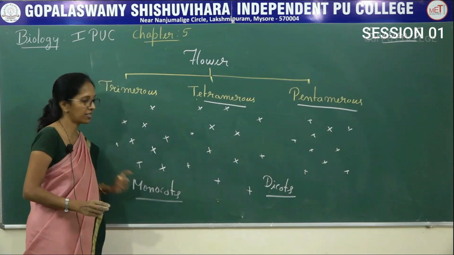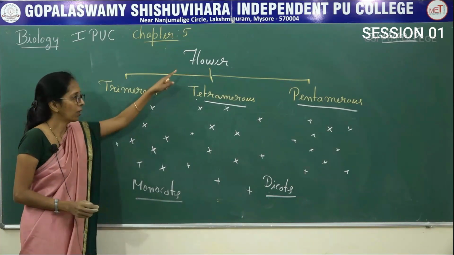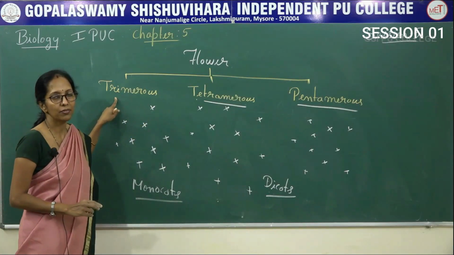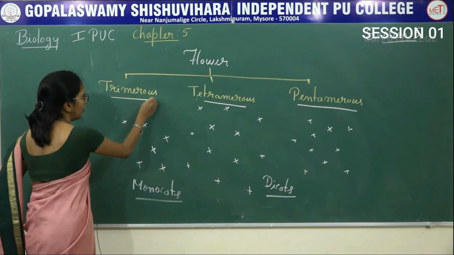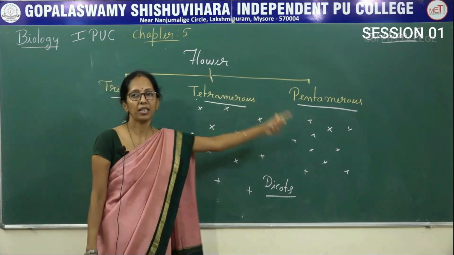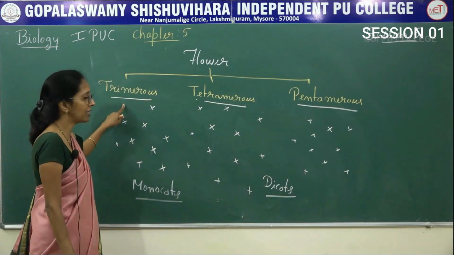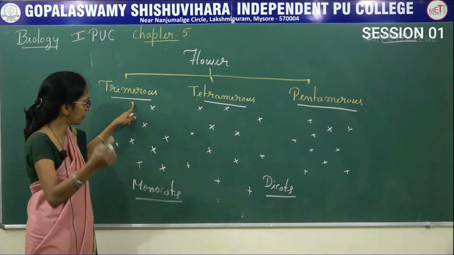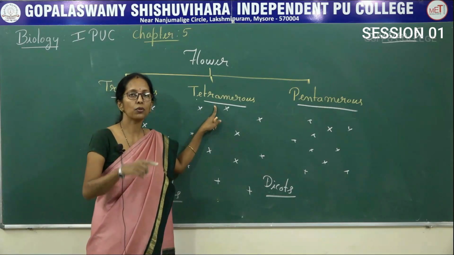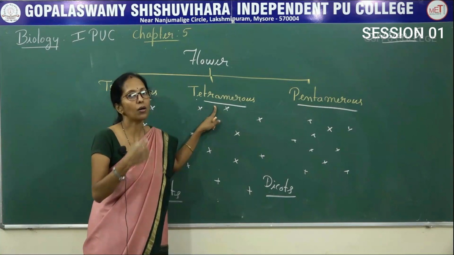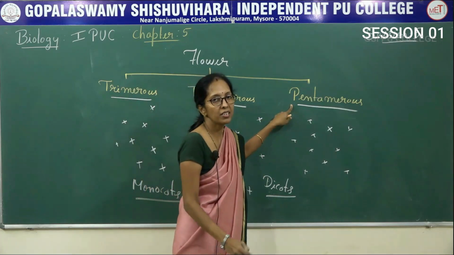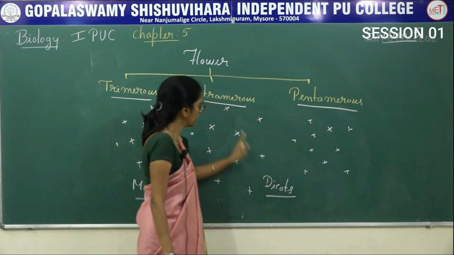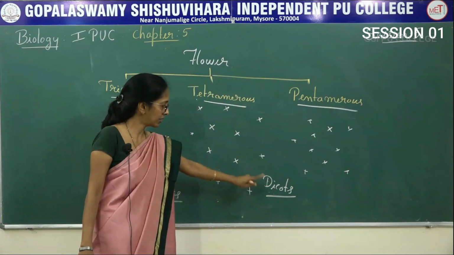Trimerous always present in monocots. So based on the number of floral parts, there are three different types of flowers: trimerous, tetramerous, pentamerous. Trimerous means floral parts are arranged in 3 or multiple of 3. Tetramerous, floral parts are arranged in 4 or multiple of 4. Pentamerous means floral parts are arranged in 5 or multiple of 5. These two present in dicots.